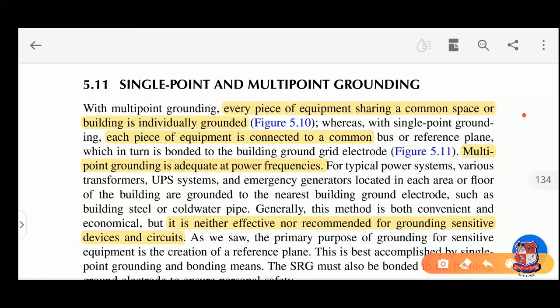Further, we will see different types of grounding and bonding schemes. The main ones are multi-point grounding and single point grounding. In multi-point grounding, each piece of equipment is connected to any one particular grounded system, and the single point method means it is connected to one common base. We will see how this happens with the help of the figure.